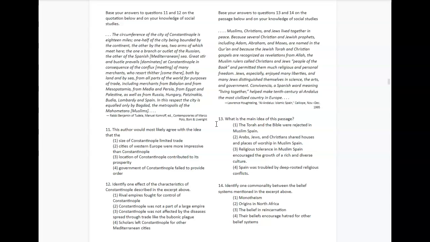So number 11. This author would most likely agree with the idea that, what? 1. The size of Constantinople limited trade. 2. The cities of Western Europe were more impressive than Constantinople. 3. The location of Constantinople contributed to its prosperity, so growth and good things. 4. The government of Constantinople failed to provide order.